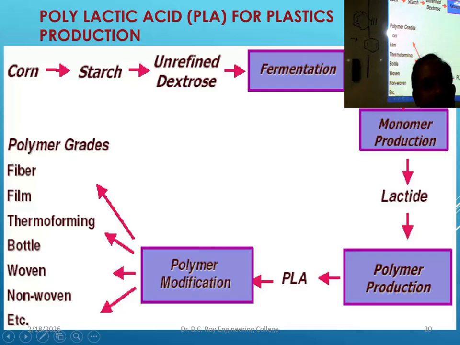Lactic acid is the monomer that is produced by fermentation. After that lactide polymer production, that is the lactide, then polylactic acid, PLA, then polymer modification, and after that by processing you are getting different types of polylactic acid.